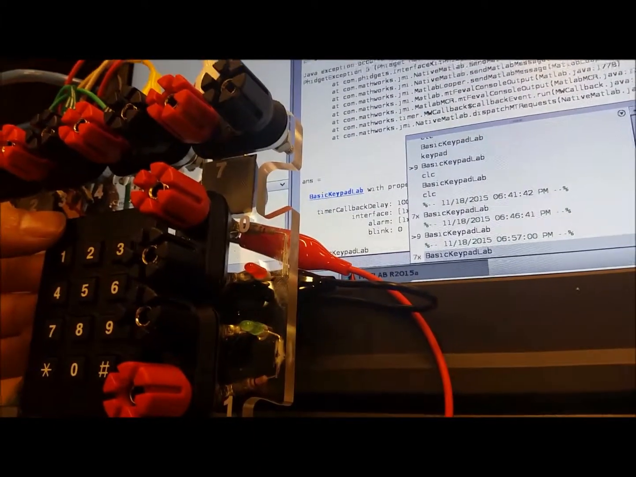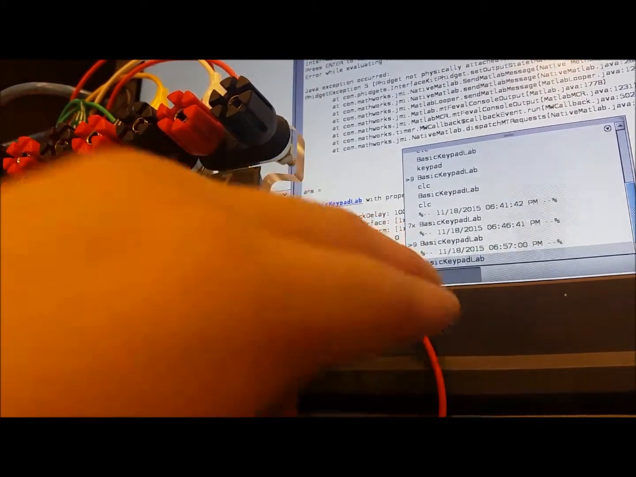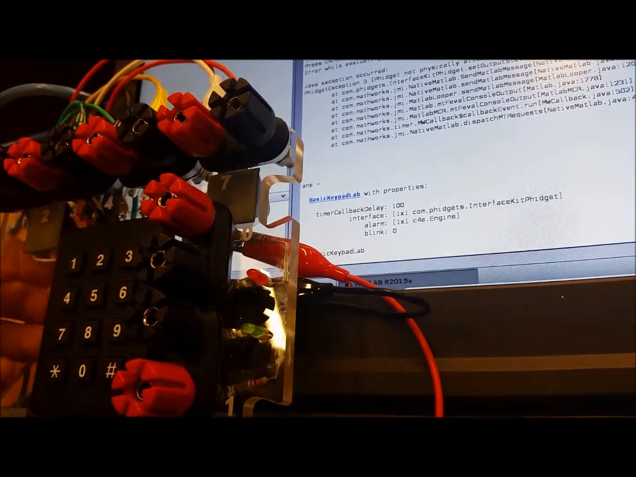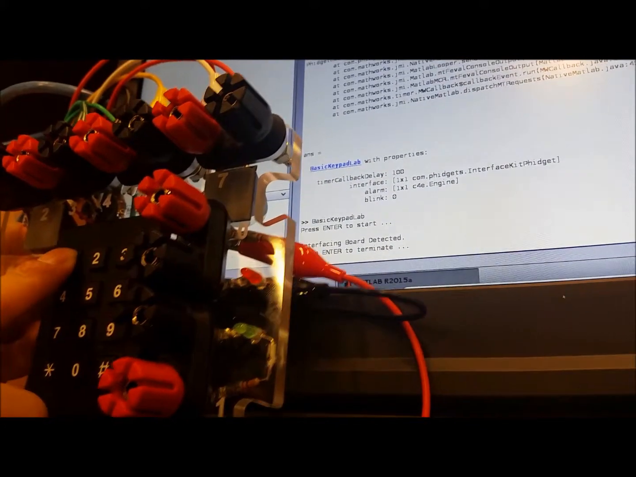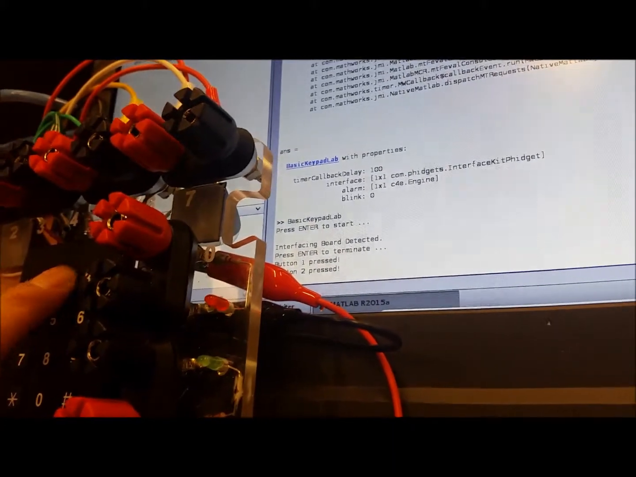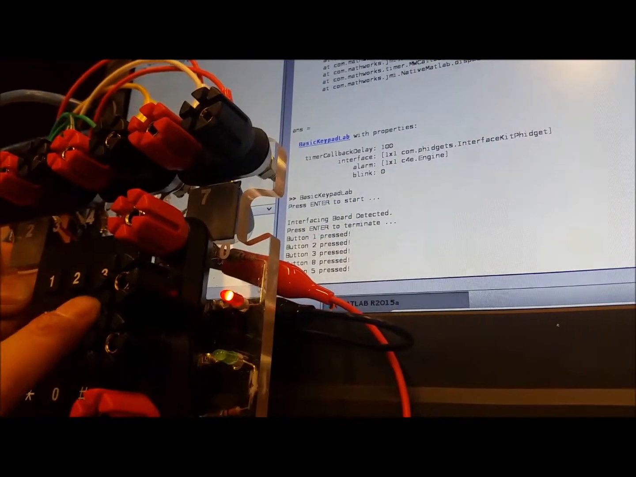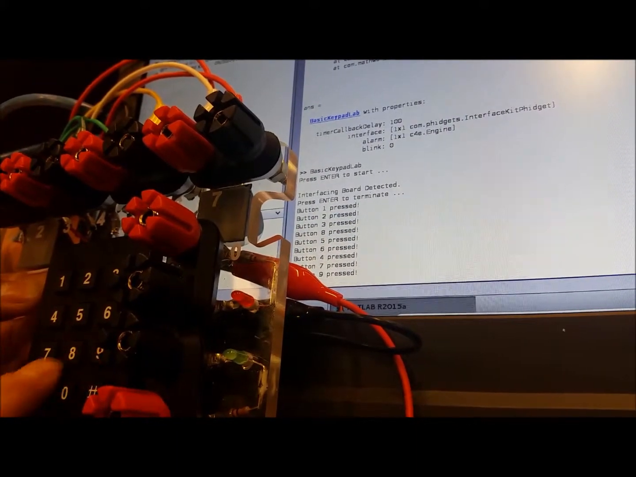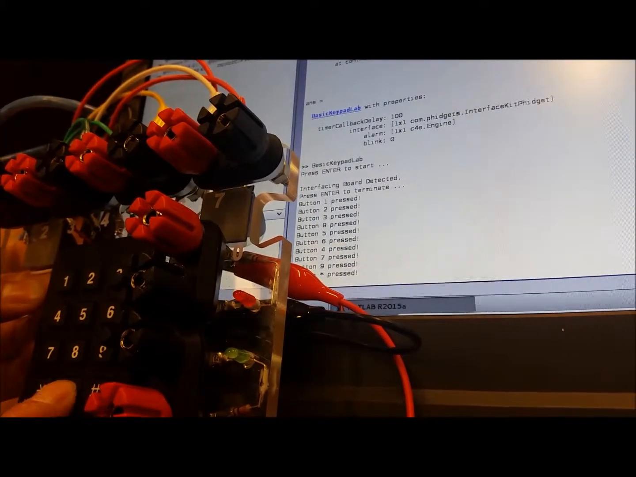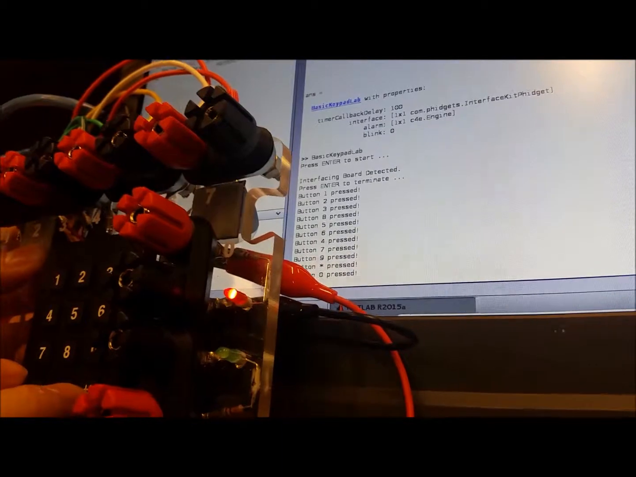Alright, we're going to run the modified code, which is basic keypad lab. Enter to start, please. So he's going to press 1. And I press 1. 1 is pressed. 2, 3, 8, 5, 6, 4, 7, 9, and star, 0. Sometimes you have to press it a lot. And the number sign. And there goes our